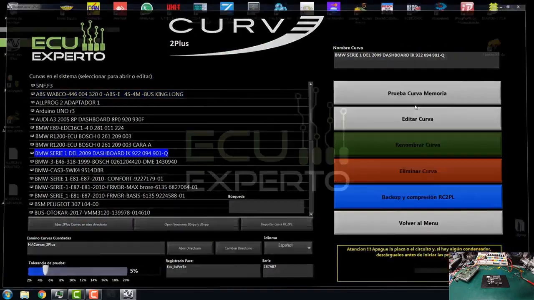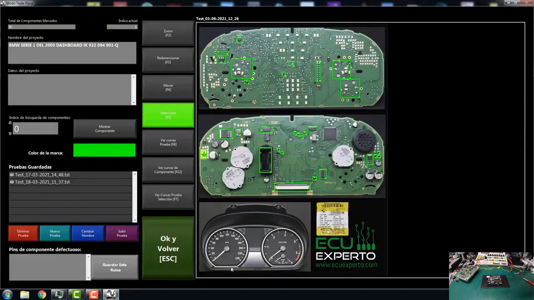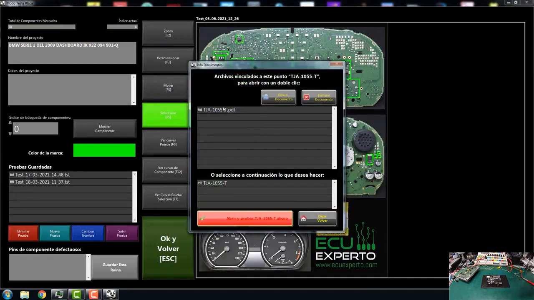I have the habit of putting it in the PDF file, in addition to capturing all the pins, pin by pin, marking which pin is which.